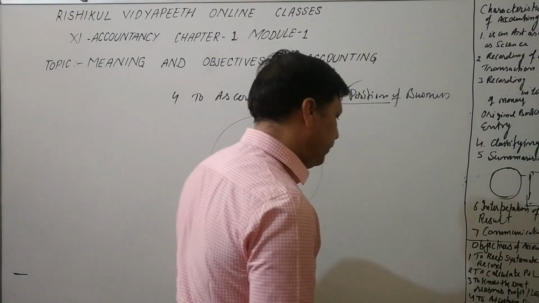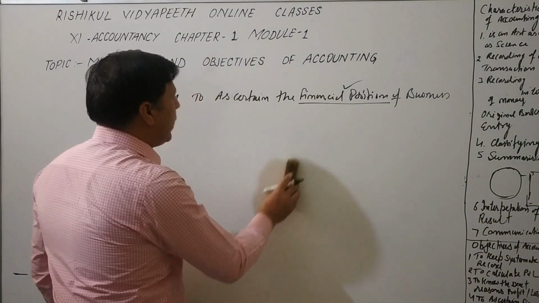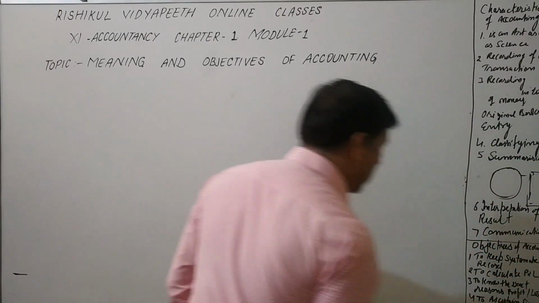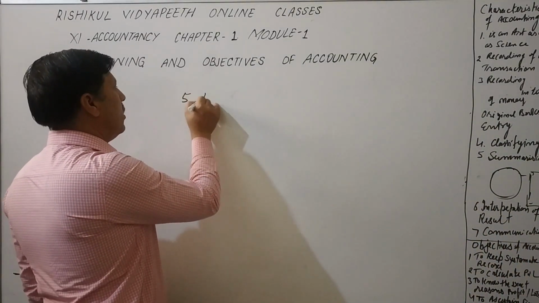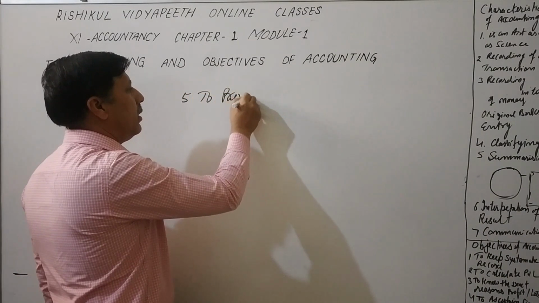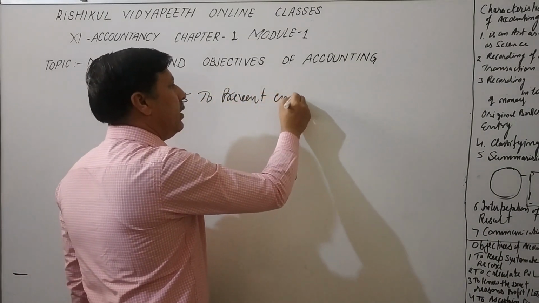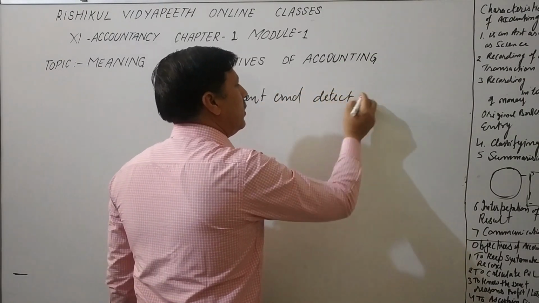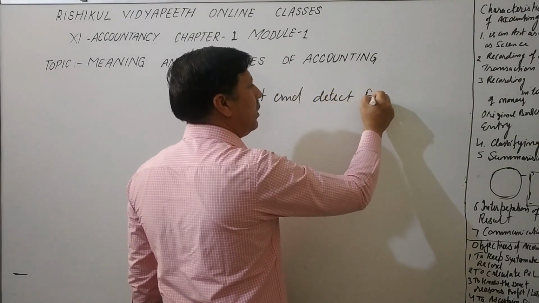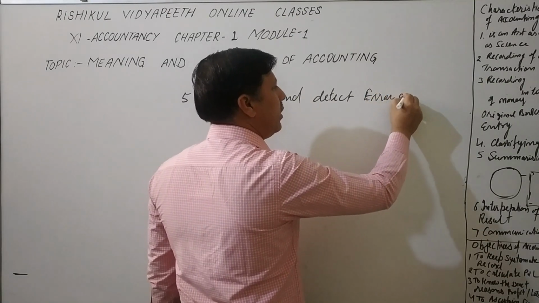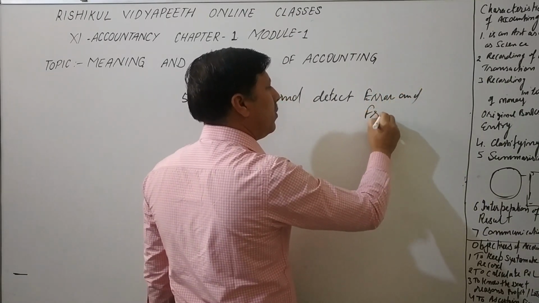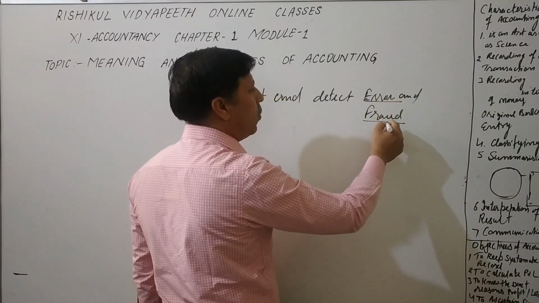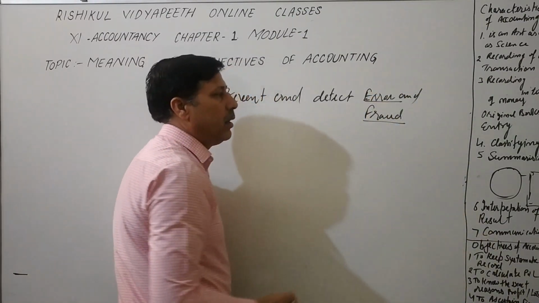Next one is to prevent and detect error and fraud. What is error and what is fraud? Knowingly, fraud; unknowingly, error.